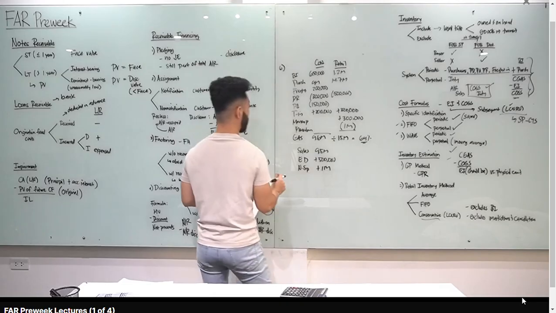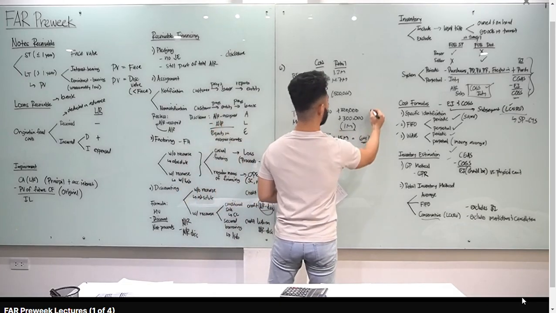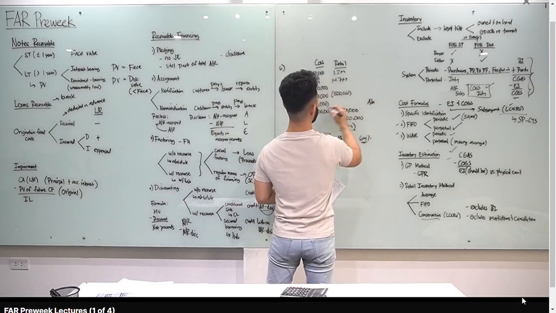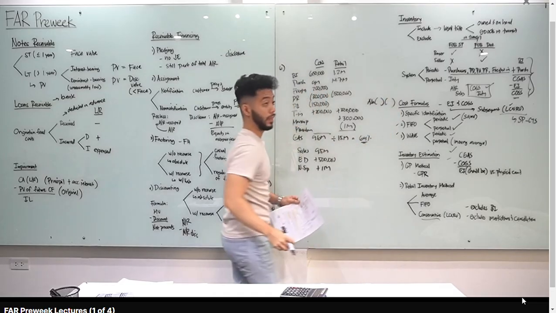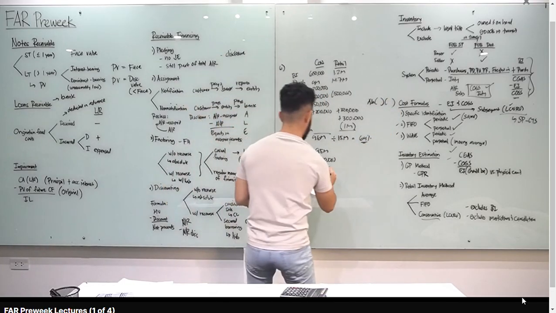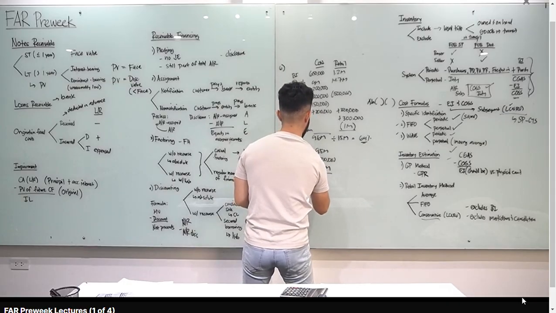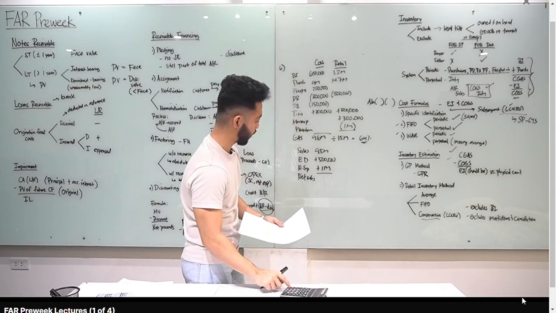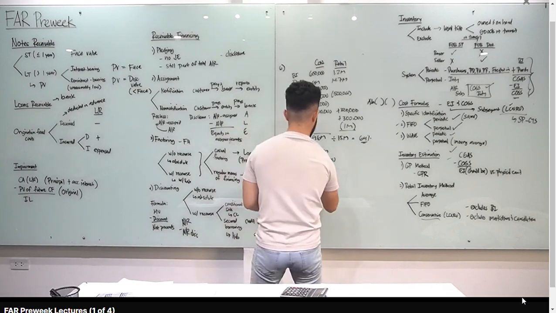Pag abnormal spoilage, take note, like dito abnormal, ima-minus mo at cost, ima-minus mo at retail. Okay, ganun siya. Dito siya makaka-affect. Pag normal spoilage, add back sa sales yan. Alright? So makukuha mo dyan is net sales, 9.5 million plus 500,000 plus 1 million. That is 11 million. Okay, next.